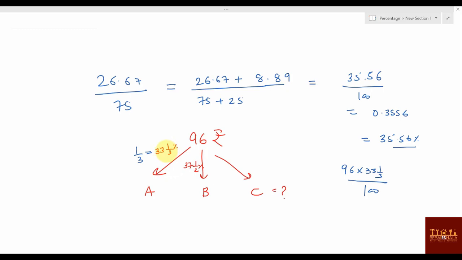Another way, if you know that 33 1/3% is 1/3, means this is 32. This value 37.5% is 3/8, means this is 36. So this total value will be how much? You can say this is 68. So 68, 96. What is remaining? 28. Right? So how much will C be getting? 28. What we can learn from this is that you should know percentage to fraction and fraction to percentage. Very, very important. You should always know the fraction to percentage value and percentage to fraction value.